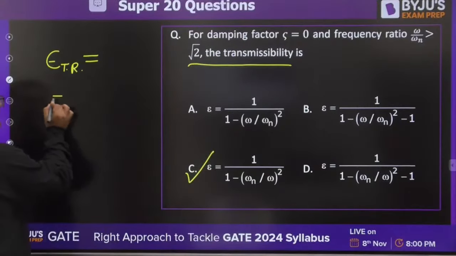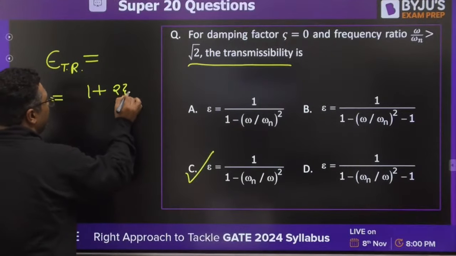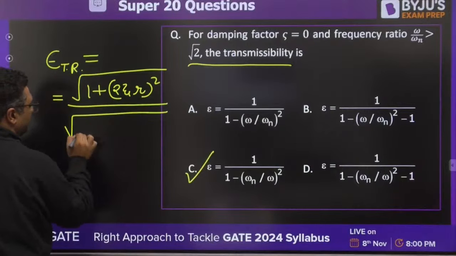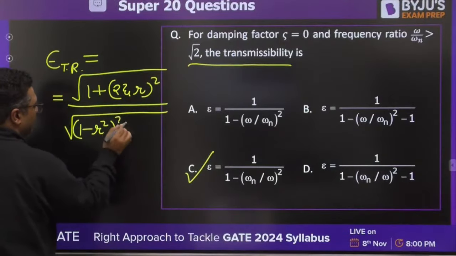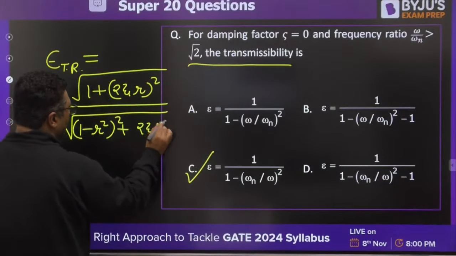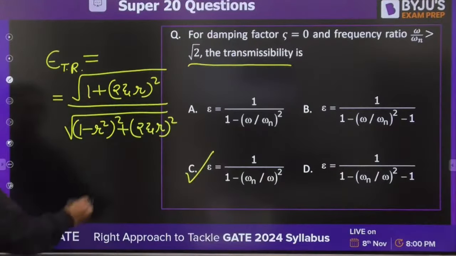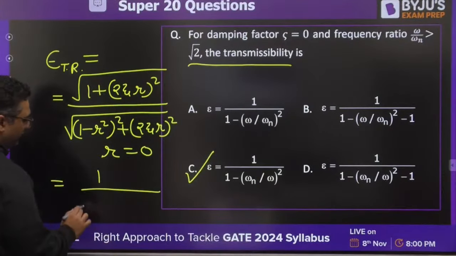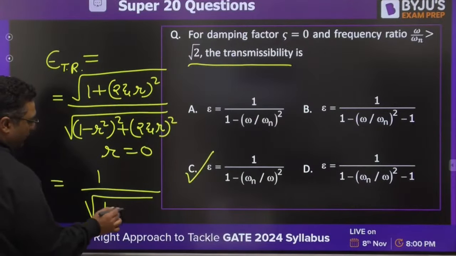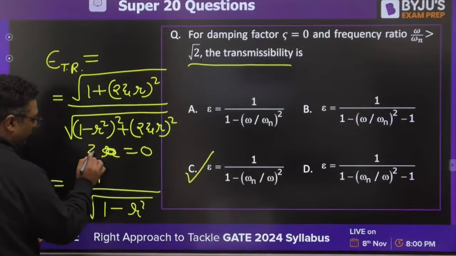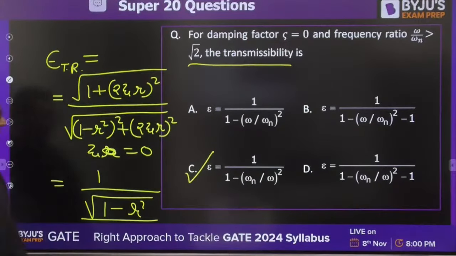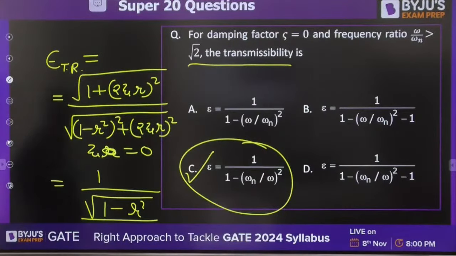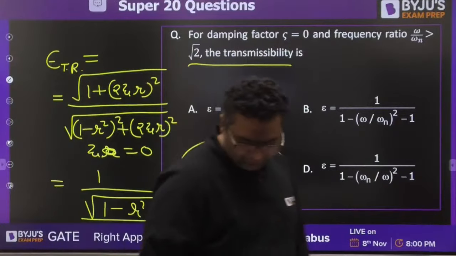As you know, it is given as the square root of (1 plus (2 zeta r) whole square) by (1 minus r square) whole square plus (2 zeta r) whole square. As you know, zeta is given 0. The answer would be coming out to be 1 divided by 1 minus r square. r is omega by omega n. So the answer is going to be C for this. Is it clear, guys?